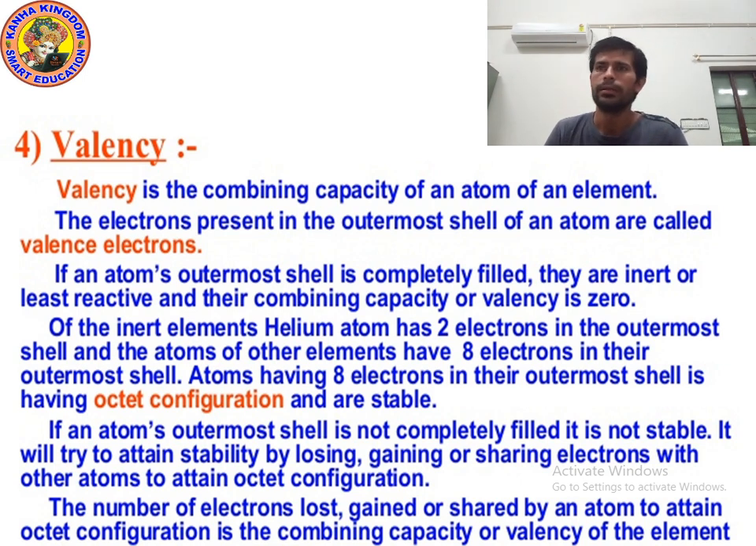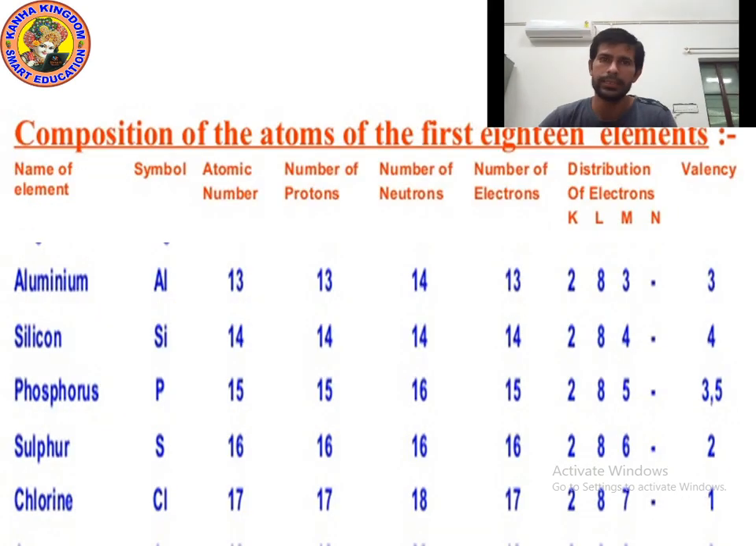Now let's see some examples. Okay, let's move on to the next point. As you can see, aluminium, silicon, phosphorus, sulfur, chlorine. First is aluminium. We know that the number of electrons of aluminium is 13. Now I want to ask you, what is the valency of aluminium?